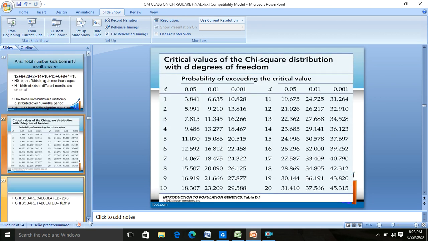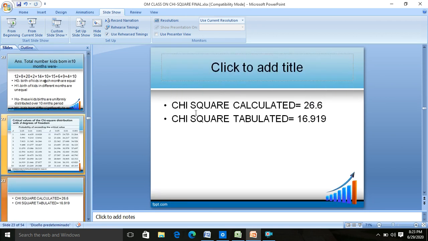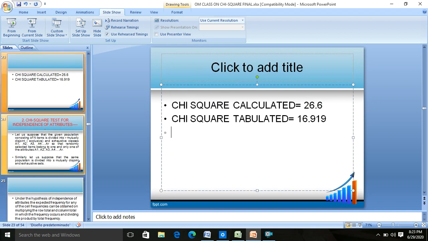So what you do? In this case, because chi-square calculated is greater than chi-square tabulated, this is in general applicable for all hypothesis testing. I had also discussed in the beginning, chi-square is represented by this symbol.